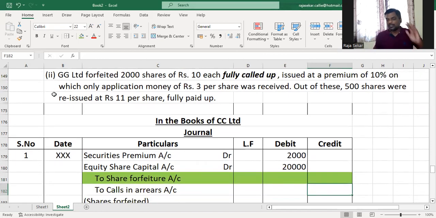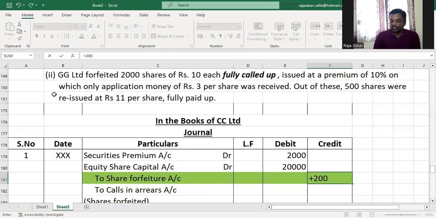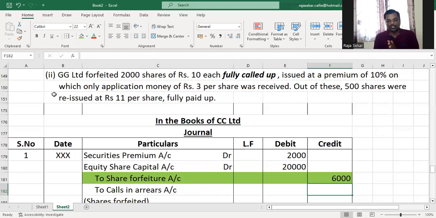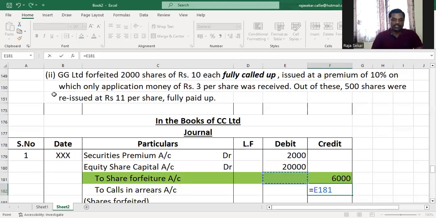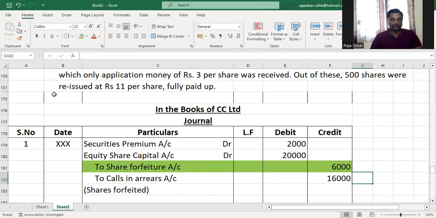Now, in this question, is it wise to calculate the calls in arrears or the amount paid? It's wise to calculate the amount paid because only application money has been paid, my dear children. 3 rupees has been paid. So amount paid will be credited to share forfeiture, right? So 2,000 into 3 is 6,000. What will be calls in arrears? It will be 20,000 plus 2,000 minus 6,000. The balancing figure, 16,000.